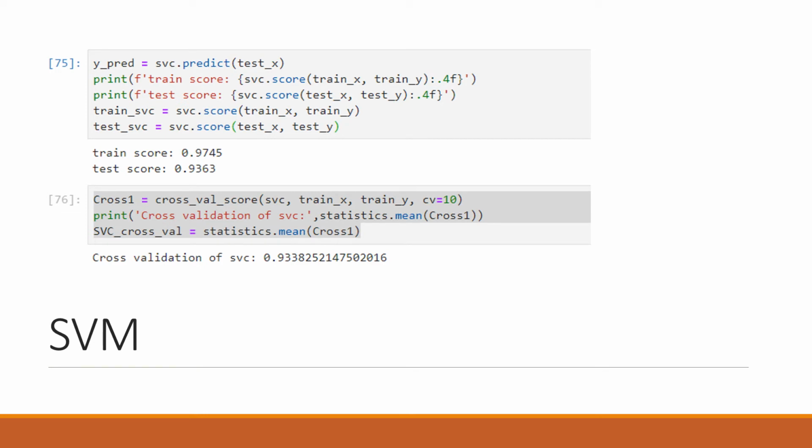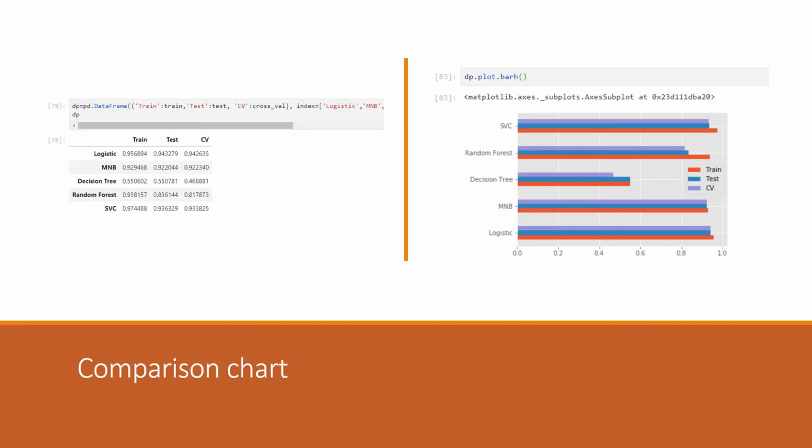Moving on to SVM, I got a train accuracy of 97 and test of 93, and a cross validation of 93%. So it's not overfitting. You can see the comparison chart. The random forest has slightly higher train than test, and the rest of the things are almost equal. The train and test are almost similar, and the cross validation also is similar. So the data is not overfitting.